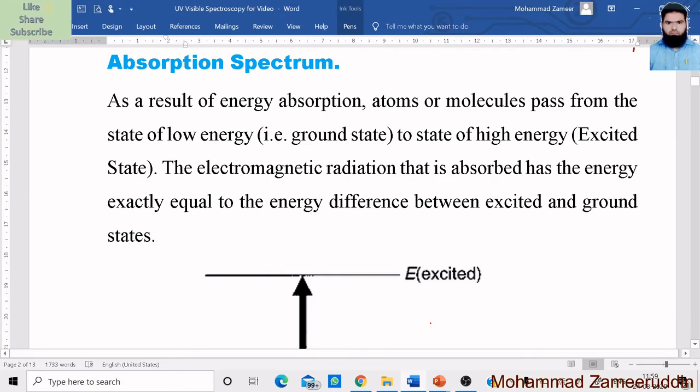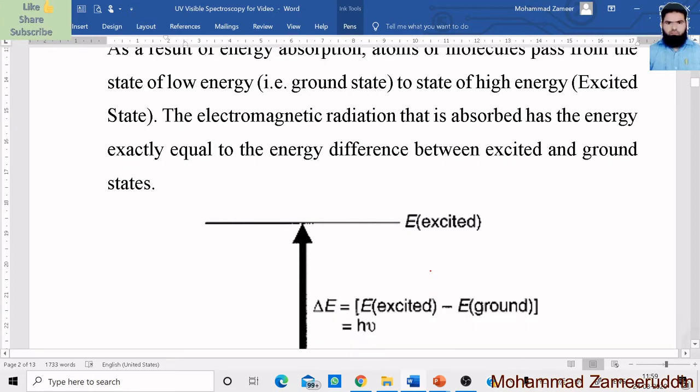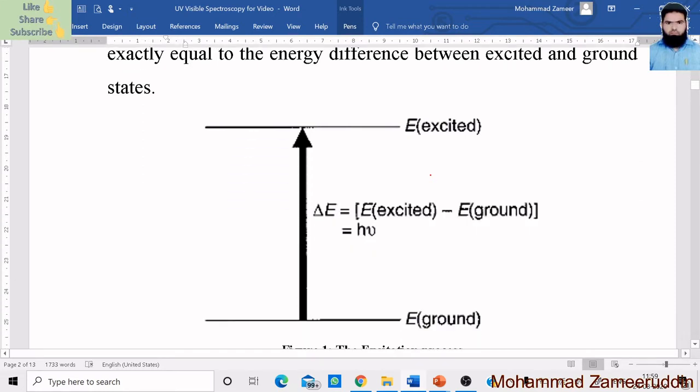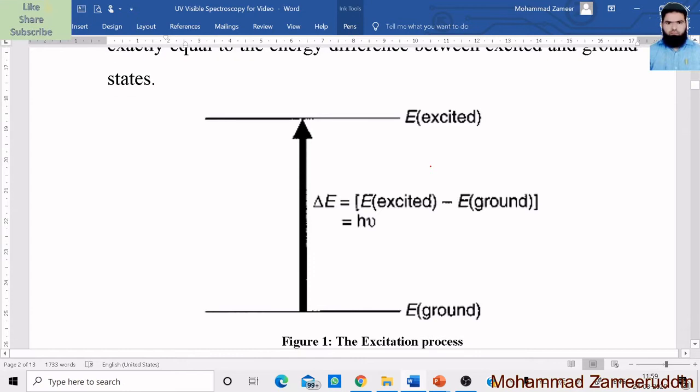Okay, their energy level will increase. Then due to this energy level increasing, these electrons will be shifted to the next higher energy level orbit. Okay, that is called the excited state. See, this happens in the electron. Suppose this E means energy, and this is E of the ground state.